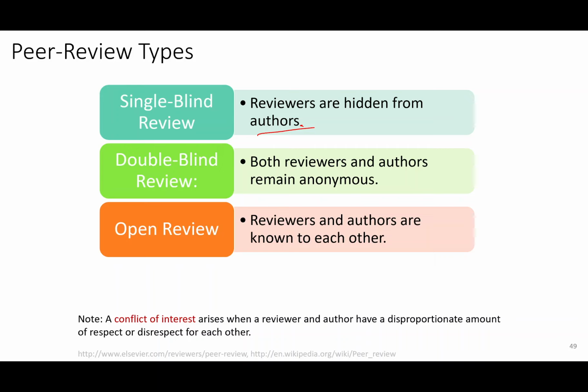Then open review: reviewers and authors are known to each other. That means we know who would be reviewing our paper, and the reviewers also know who we are, the authors. So, for example, ICLR has open review. Anyone can review in that case. Note, a conflict of interest arises when a reviewer and author have a disproportionate amount of respect or disrespect for each other. For example, the graduate student and the former professor the graduate student had when he was a student.